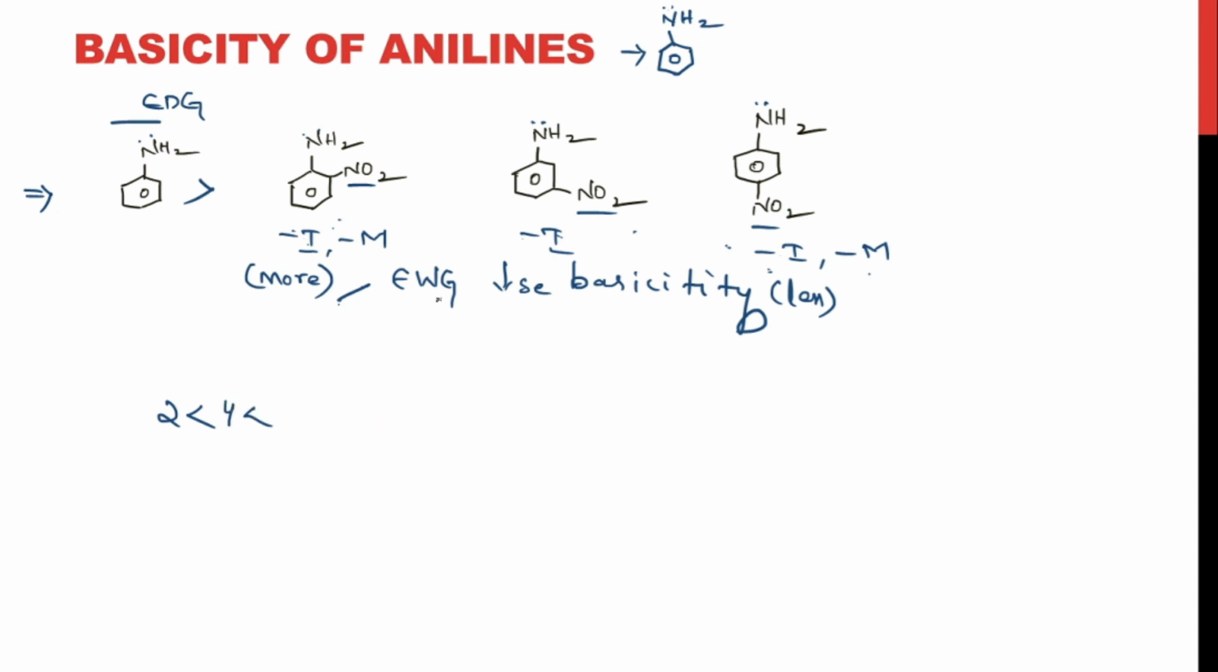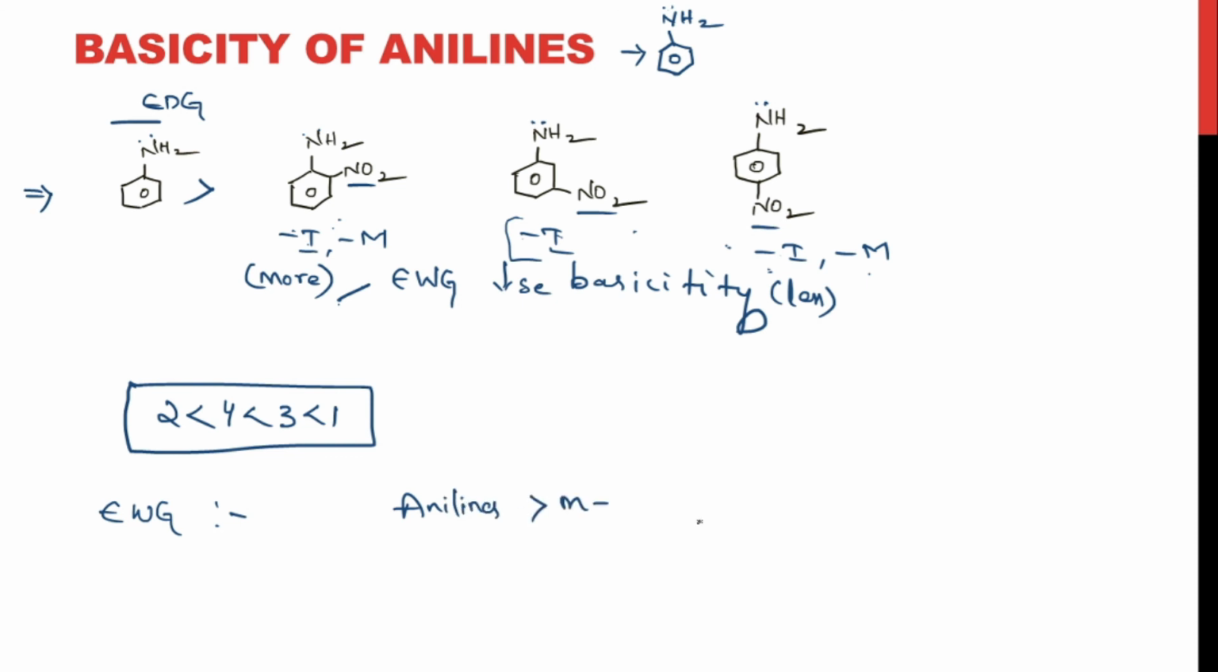It is less basic than the first and the third option, right? And coming to the third one, it has some withdrawal by minus I effect. So that would be less basic than the first one. This is the basicity order of anilines, right? When there is an electron withdrawing group at ortho, para and meta position, the order of basicity of anilines would be, right, meta derivative, and then comes the para, and then comes the ortho derivative. The presence of an electron withdrawing group at the ortho position would be least stable. That would be the least basic one, right?